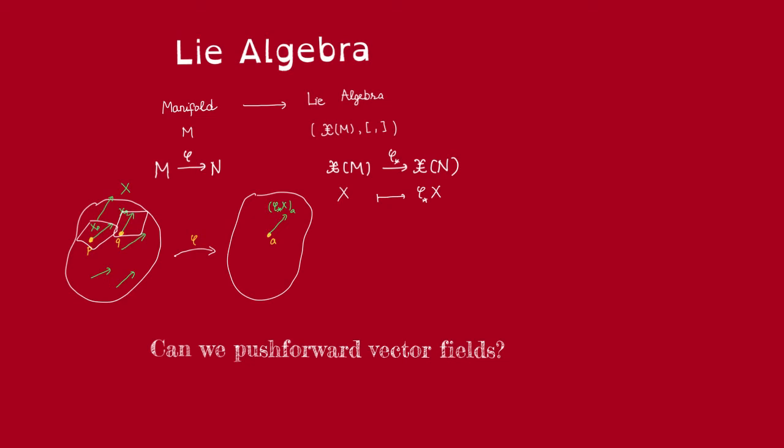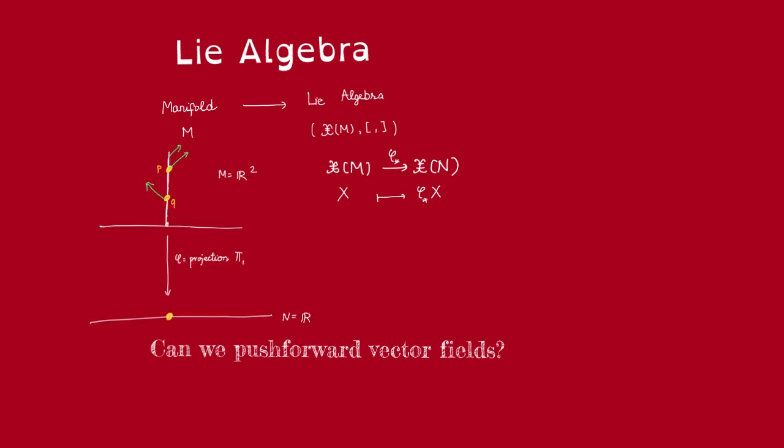We can actually choose a concrete example where this can happen. For example, let's say M is R^2 and N is R, and the map phi is just the projection to, say, the first component. Then definitely we can find in R^2 a vector field such that at two points P and Q having the same y coordinate, the vector field is pointing in opposite directions with respect to the x coordinate. Then under the differential map, this vector, this blue vector, will map to here, and this green vector will map to here.